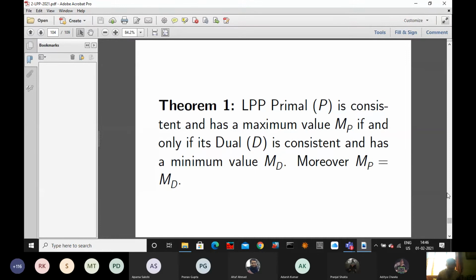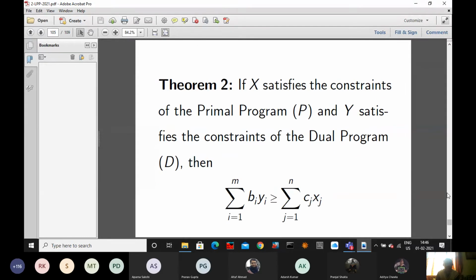Now, next theorem. This theorem is known as the weak duality theorem. If X satisfies the constraints of the primal program P, where X means the primal vector, and Y satisfies the constraints of the dual program D, where Y means the dual vector, then the left hand side is the value of the primal objective function, and the right hand side is the value of the dual objective function. The primal objective value is greater than or equal to the dual objective value.